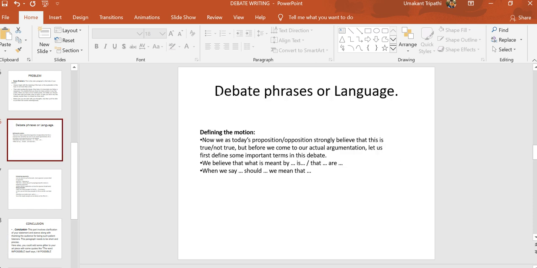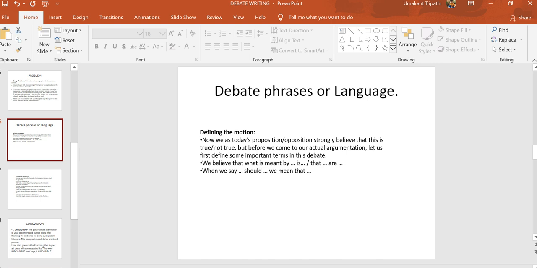Dear students, now we move on to the language that we use while writing debates. There are certain debate phrases or idioms that can be used while writing debates. They give a very good impression. While defining the motion, you can write, now, we as today's proposition or opposition strongly believe that. We strongly believe that this is true or this is not true.